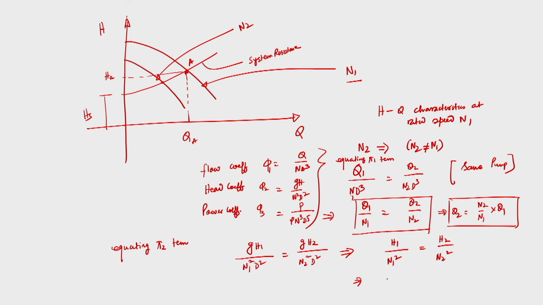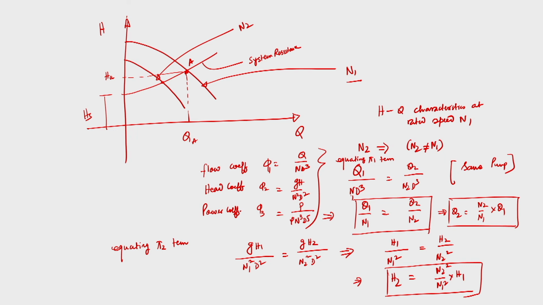Therefore, if I know H1 and N1, and I allow the pump to run at N2, then I can calculate H2, which will be N2 square by N1 square into H1. So, this is the relationship for the new head when the pump is allowed to run at a speed which is not equal to the rated speed.